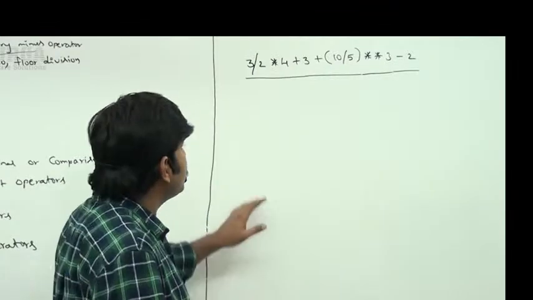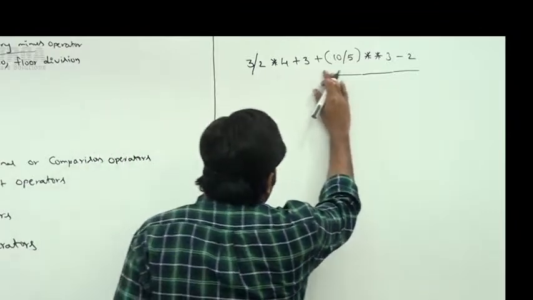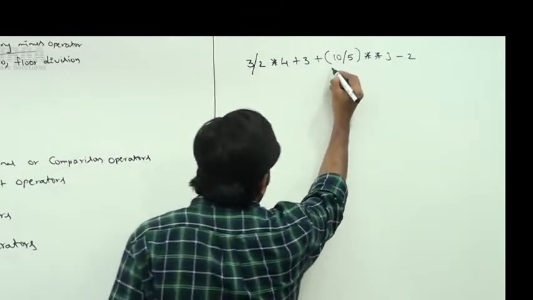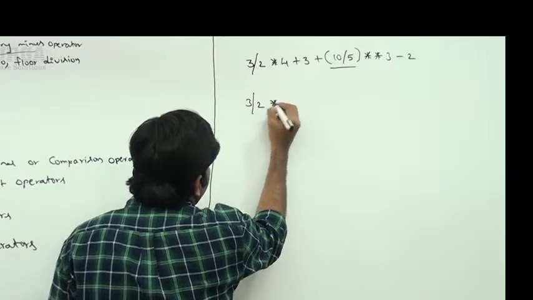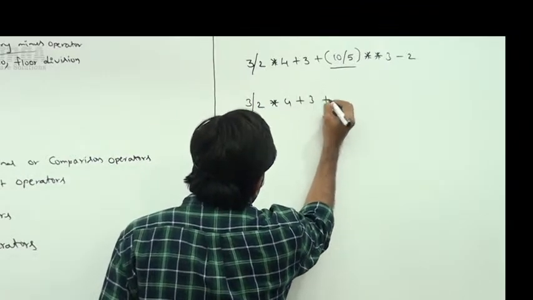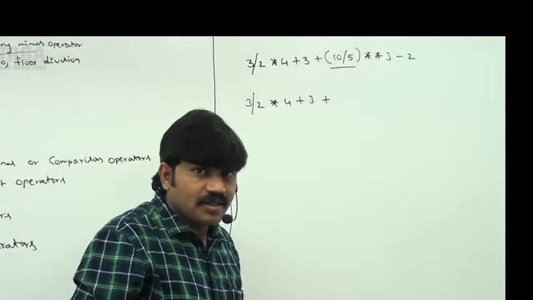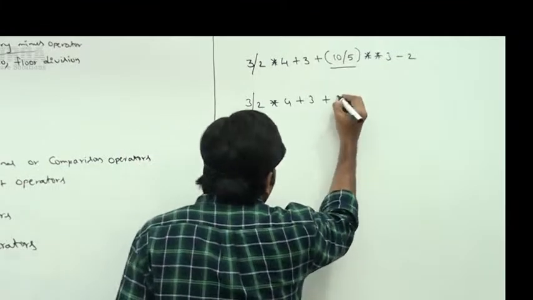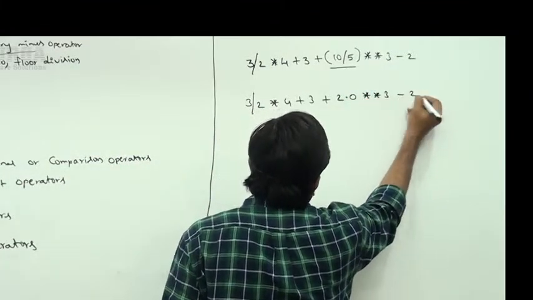Highest priority goes to parenthesis. Correct or not? Highest priority goes to parenthesis. Now 3 by 2 into 4 plus 3, and inside the parenthesis 10 by 5. What is the answer? Don't tell 2, it is 2.0. Then double star 3 minus 2.